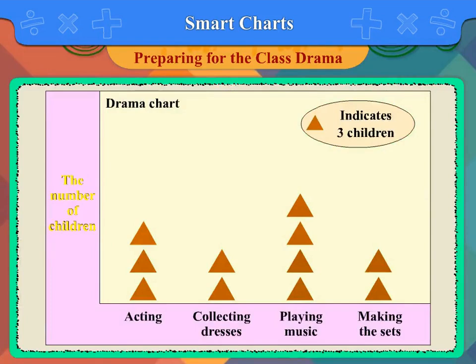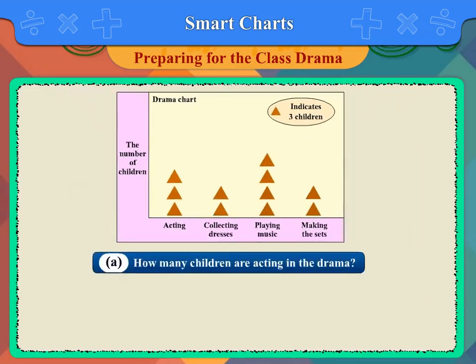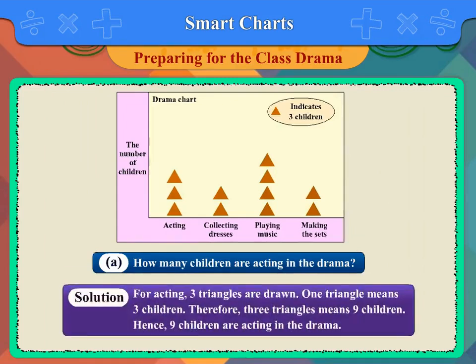On one side, the number of children, and on the other side, various activities such as acting, collecting dresses, playing music, making the sets are shown. From this chart, answer the given questions. A. How many children are acting in the drama? Solution: for acting, 3 triangles are drawn. 1 triangle means 3 children. Therefore, 3 triangles mean 9 children. Hence, 9 children are acting in the drama.